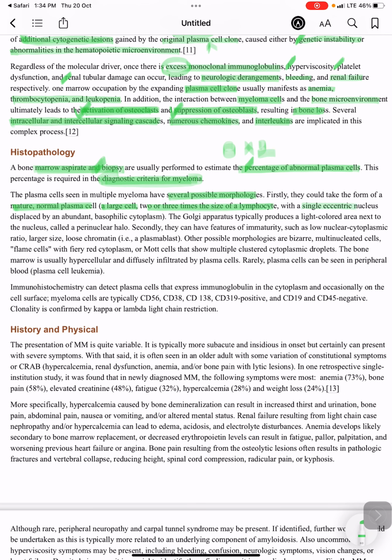It has a single eccentric nucleus, displaced by an abundant basophilic cytoplasm.